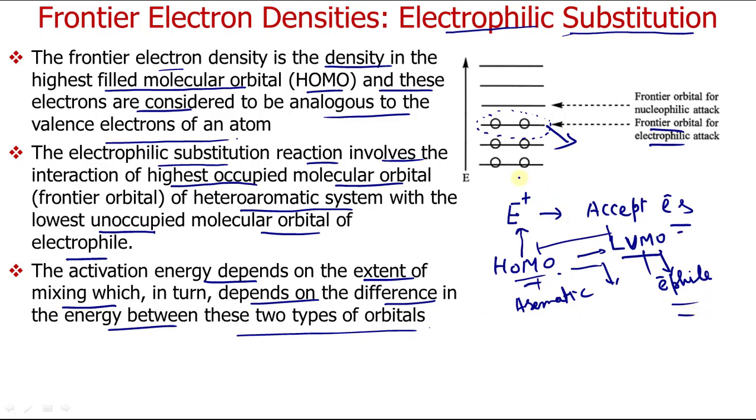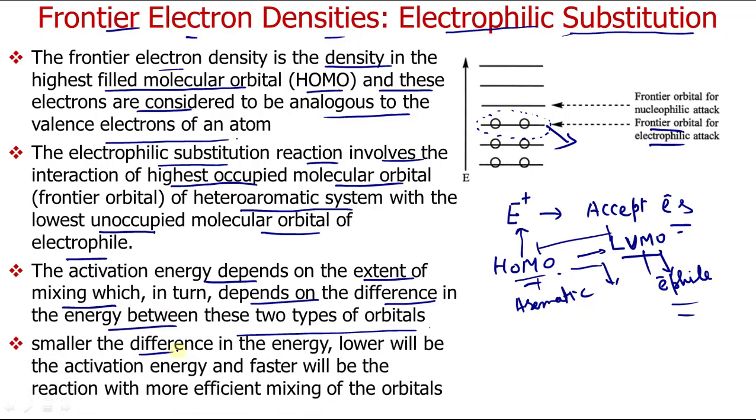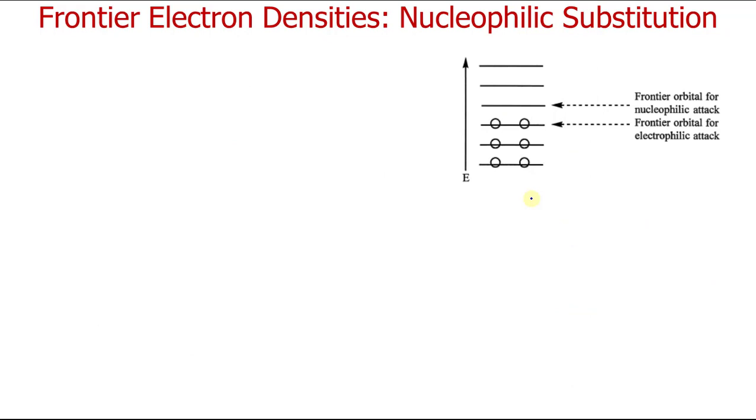So that is how we determine the reactivity with the help of frontier electron density, and it definitely involves your quantum calculations to determine the mixing of these orbitals. And the smaller the difference in the energy, the lower will be the activation energy, as we have already discussed, and faster will be the reaction with more efficient mixing of the orbitals. So basically what we want is that the energy difference between the LUMO of your electrophile and the HOMO of your aromatic compound should be least, then the activation energy will be less and the reaction will be fast.